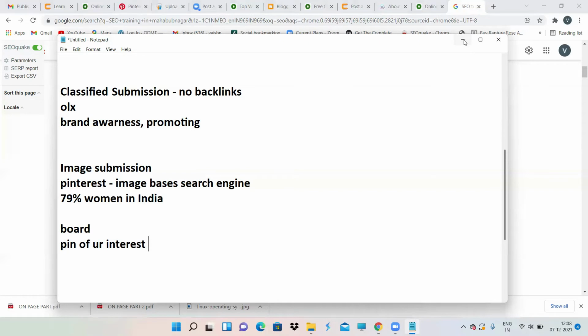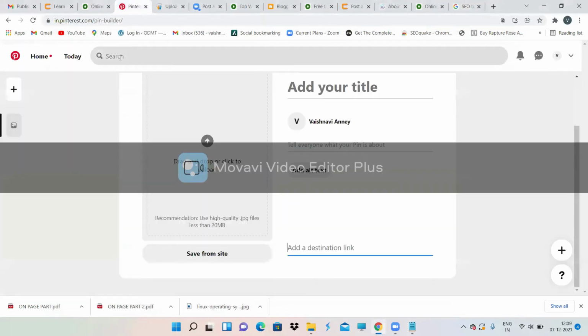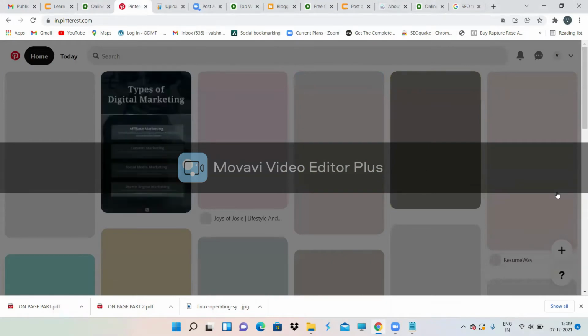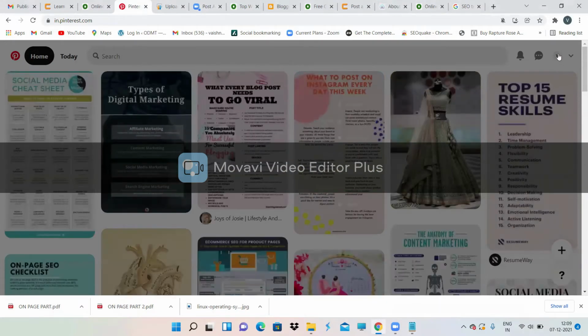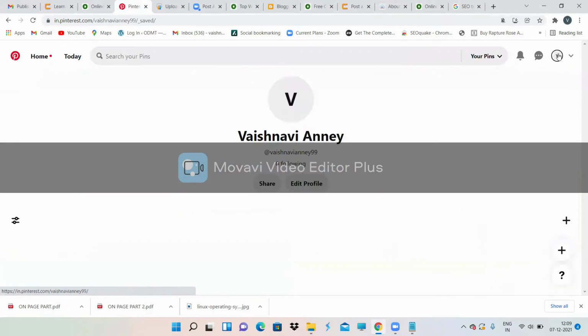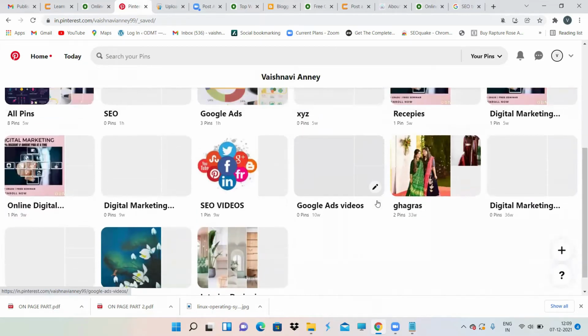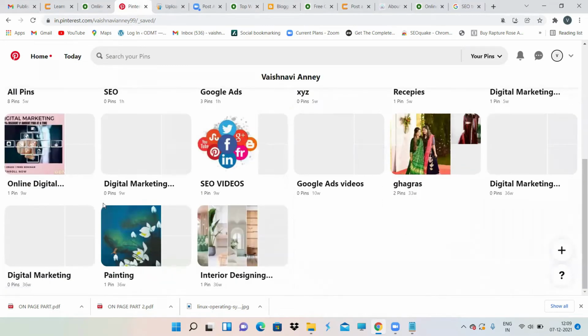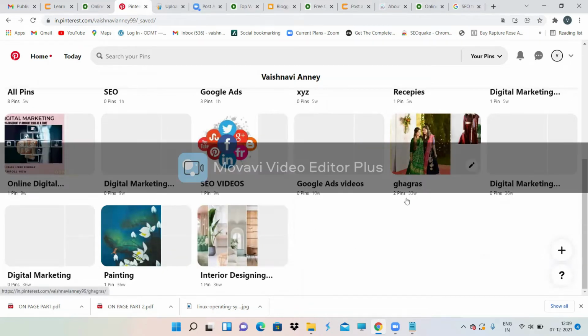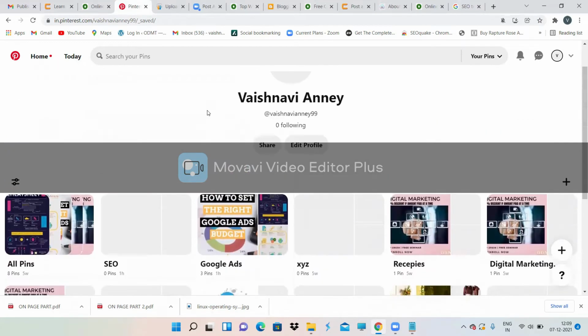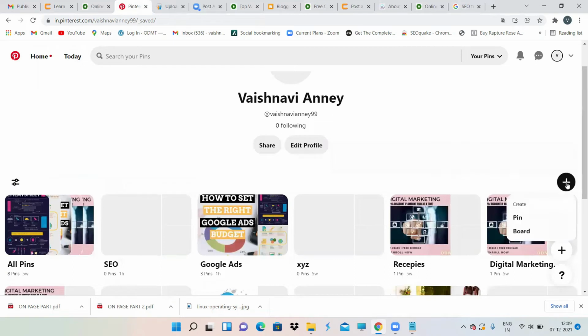So log into your Pinterest account. I have already logged in here. This is how it's going to look. To create boards and add pins to your board, first you need to have a Pinterest account. See, all these things are pinned, can you see over here, one pin, zero pins, two pins, one pin, one pin. So I've created boards and pinned something of my interest to those boards. Just click on this plus symbol over here.